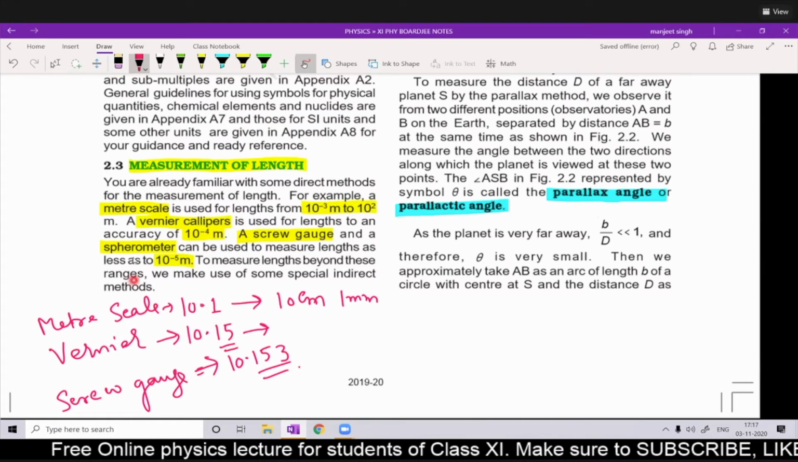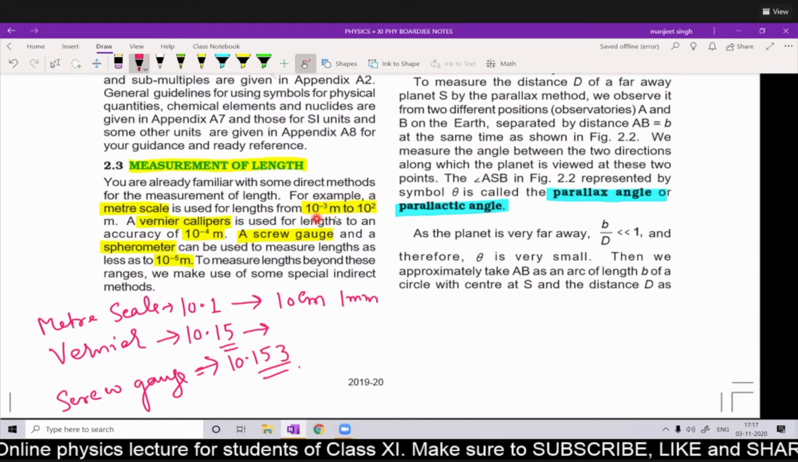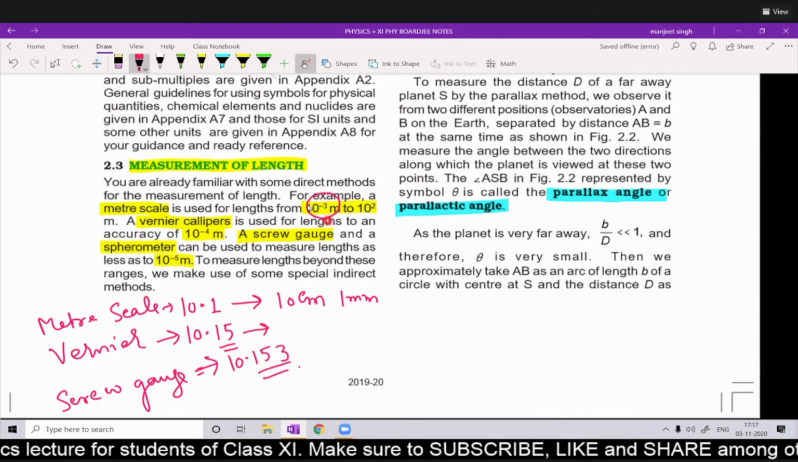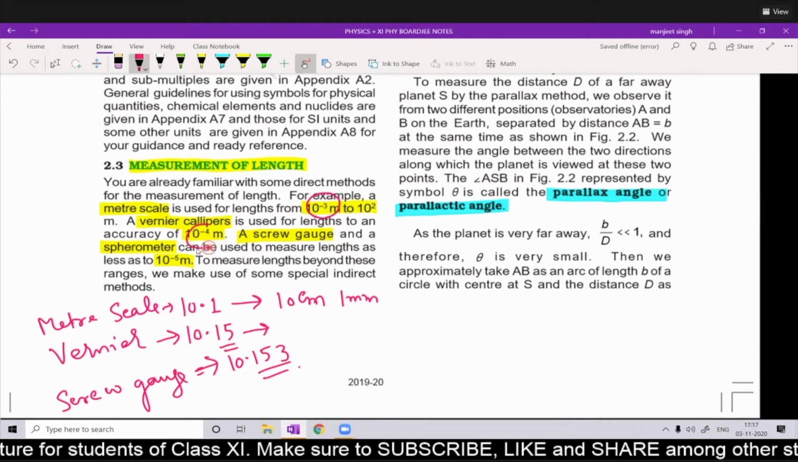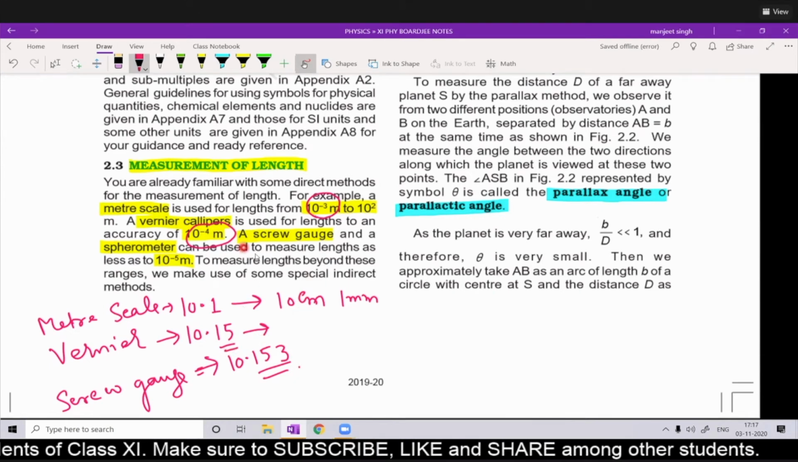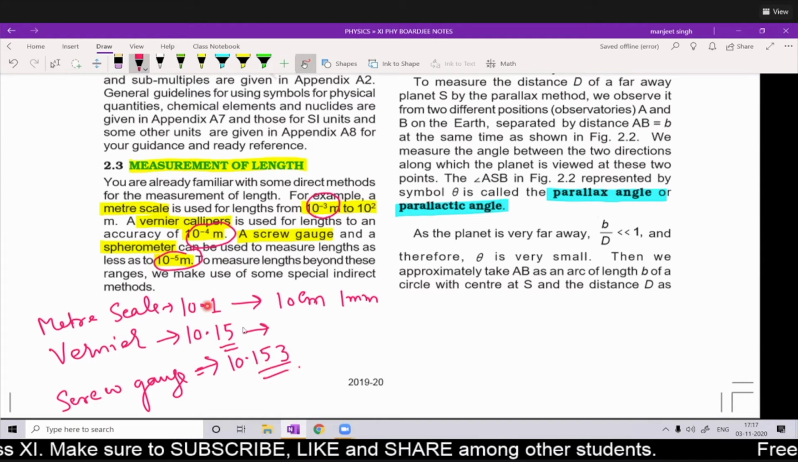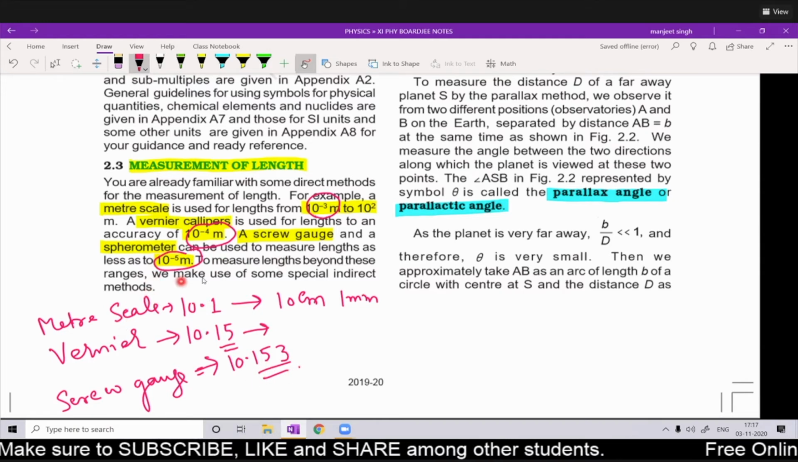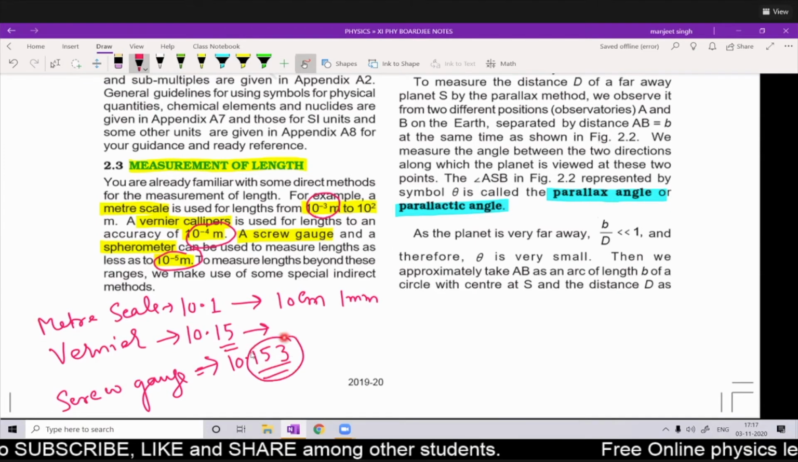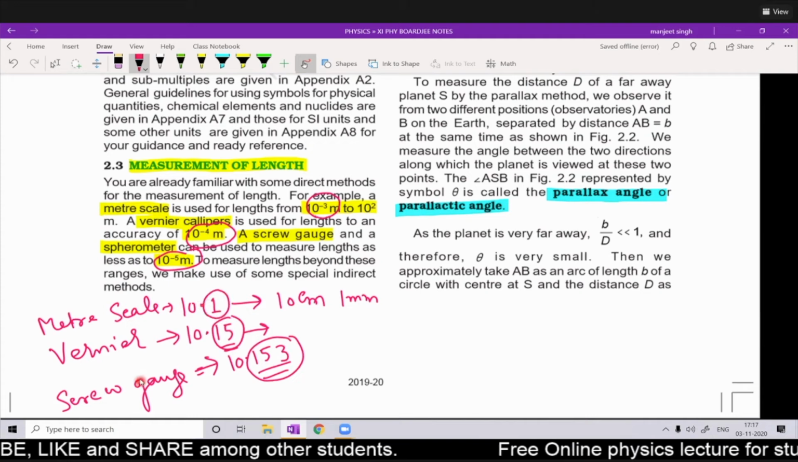And this meter scale can be measured up to 1 millimeter accuracy, meaning 10 to the power minus 3 meter. Its accuracy is 10 to the power minus 3 meter. This one has 10 to the power minus 4 meter accuracy, with one more decimal point. And 10 to the power minus 5 meter accuracy is for the screw gauge or the spherometer. So you see, this is more accurate than this, and this is more accurate than this.